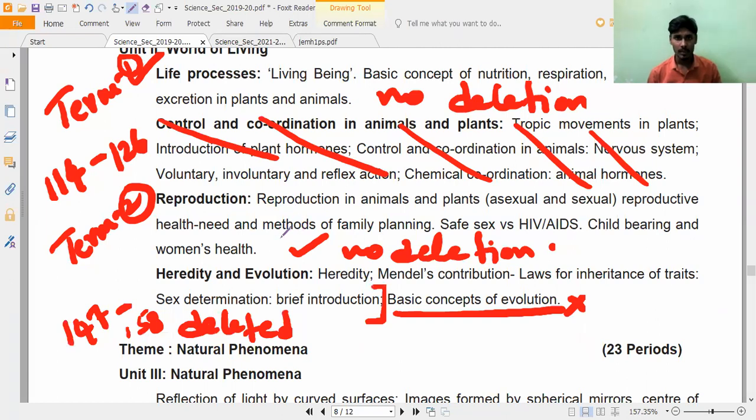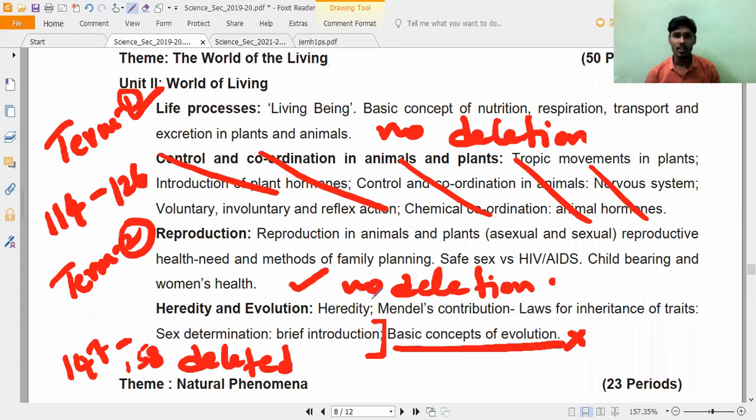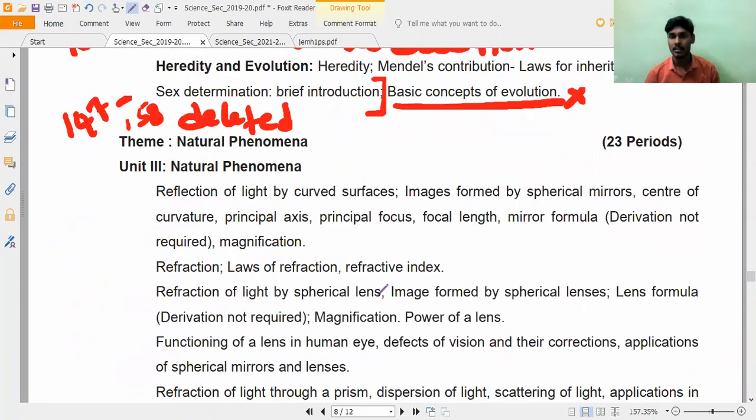If you observe, only reproduction is the full chapter, and heredity and evolution till brief introduction. That's all. Sex determination, brief introduction. Clear? Chemistry and biology, any doubt you can ask me. Marked it? So control and coordination is completely deleted. Nothing exists there. You already studied it, I know, but you leave it.